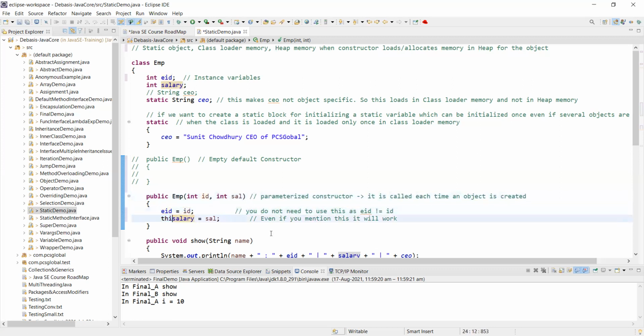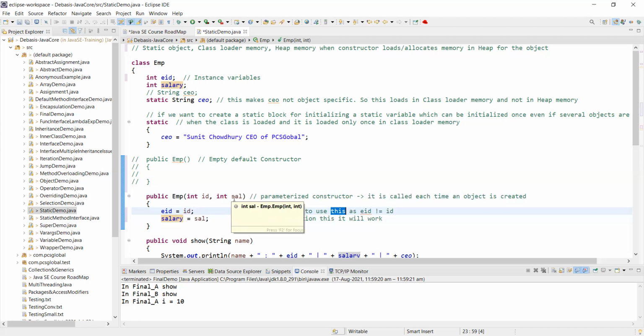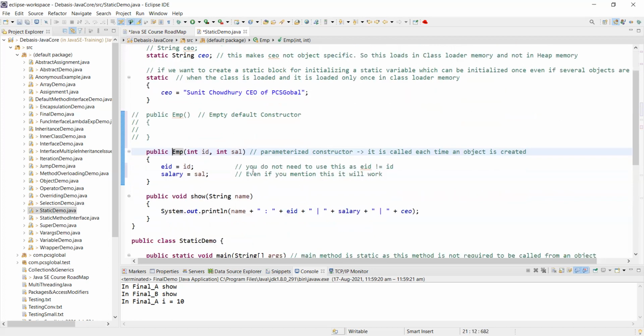This salary and sal, will the compiler find any difficulty in understanding which one is sal and which one is salary? It will immediately understand salary as the blue one, which is the instance variable, and that needs to be populated with a local variable, which is passed into the constructor. This is a general programming concept. I do not need to make you understand. You already understand that, right? So fine, you do not need to use this as EID is not equal to ID, because the names of the variables are different.